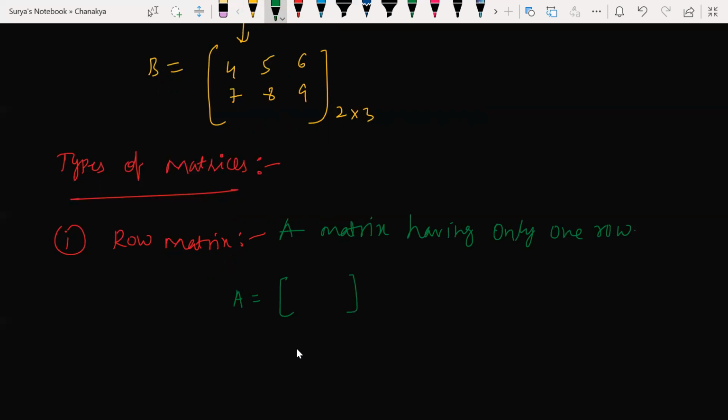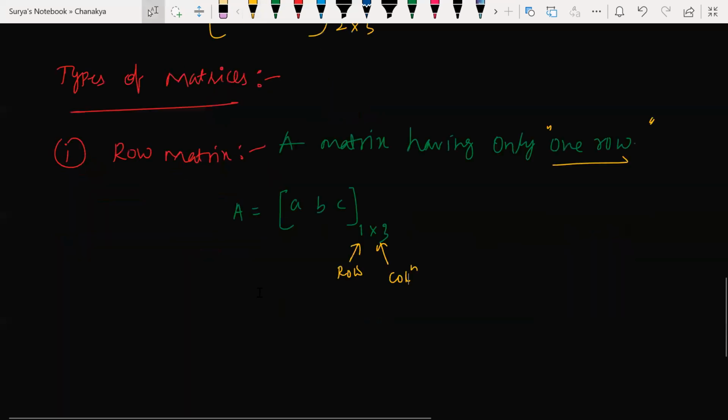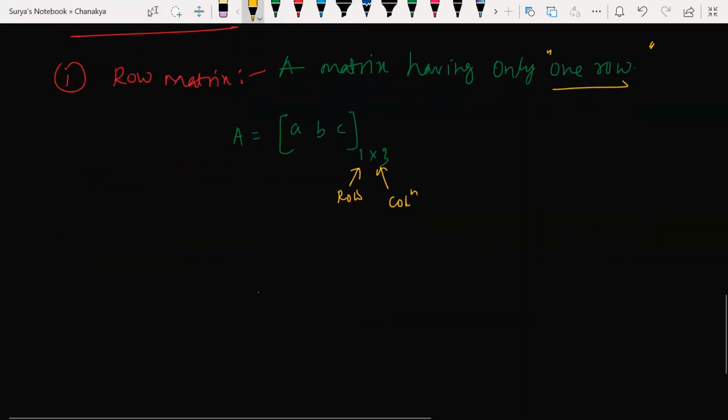If I have only one row, let's say A, B, C, what is that? It is a row matrix, 1 by n, here 1 by 3. A row matrix must have only one row. This is row 1, only one row. How many columns do you have here? 3 columns. Clear? Yes, sir.